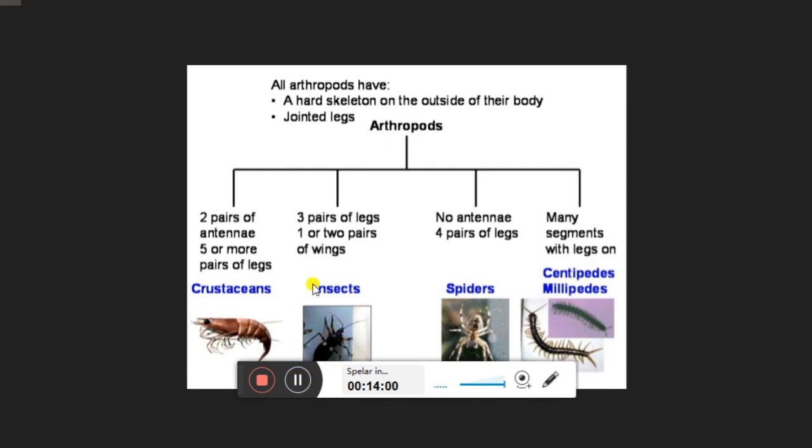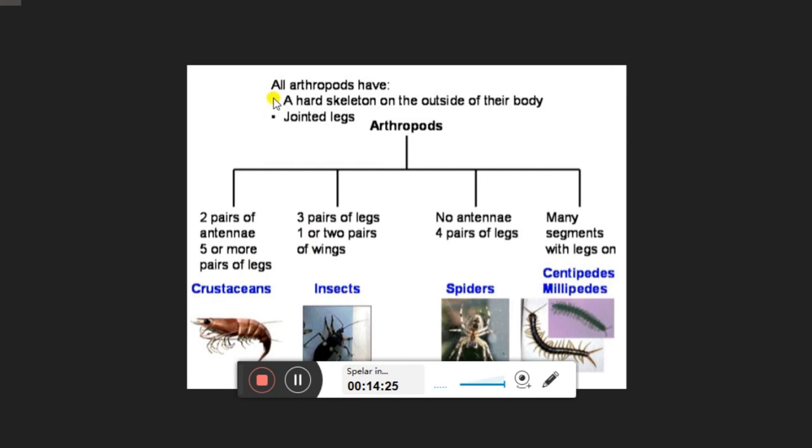Now the next one, the largest among all the invertebrate groups, is the Arthropoda. Since it is the largest one, it is further divided into four more groups: the crustaceans, insects, spiders or arachnida, and centipede and millipede, which are the myriapods.